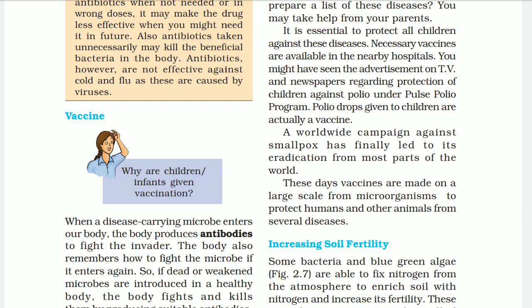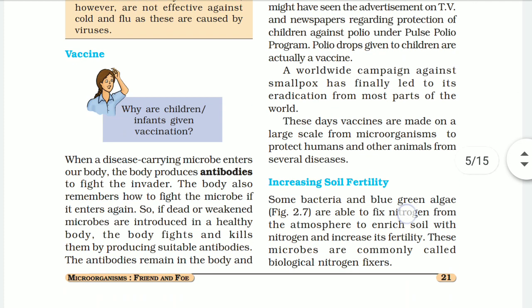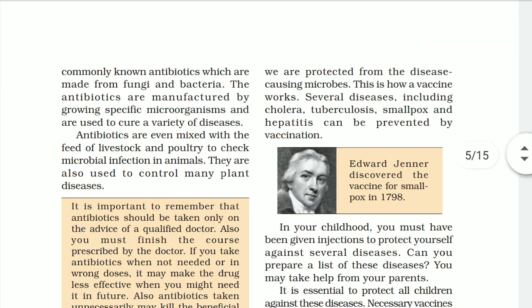Vaccine. Have you heard about the vaccine? When disease carrying microbes enter our body, the body produces antibodies to fight the invader. The body also remembers how to fight the microbes if they enter again. So if dead or weakened microorganisms are introduced into a healthy body, the body fights and kills them, producing suitable antibodies. The antibodies remain in the body and we are protected from these disease causing microbes. This is how the vaccine works.